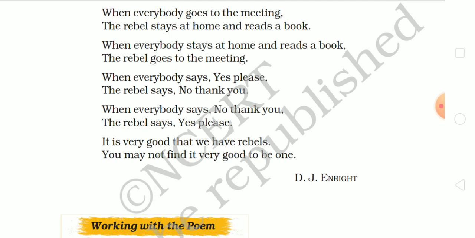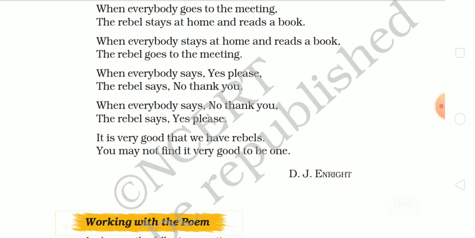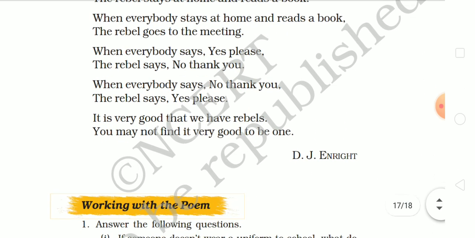Okay, so this is the actual explanation of the poem, and this is the message of the poem: that the rebel always contradicts things to make his point clear and to make himself distinct, right?